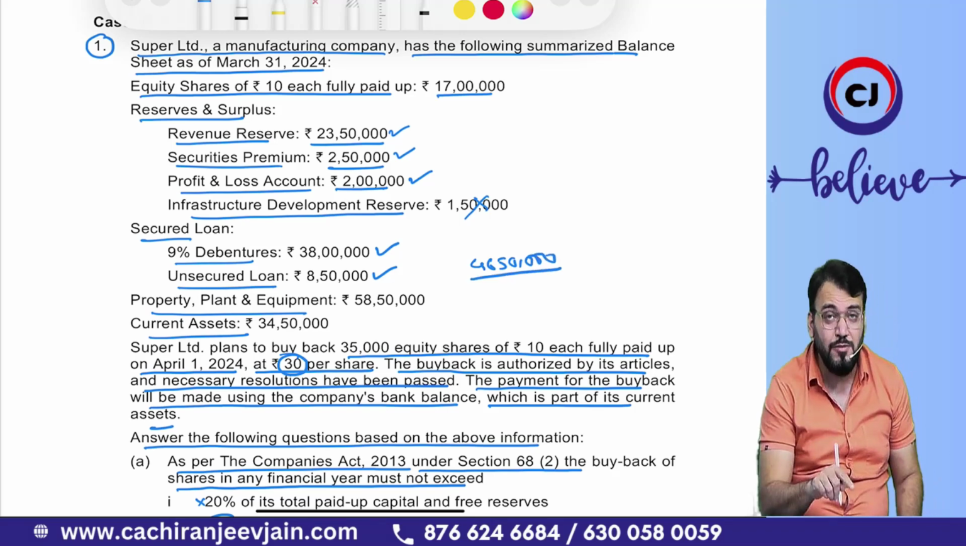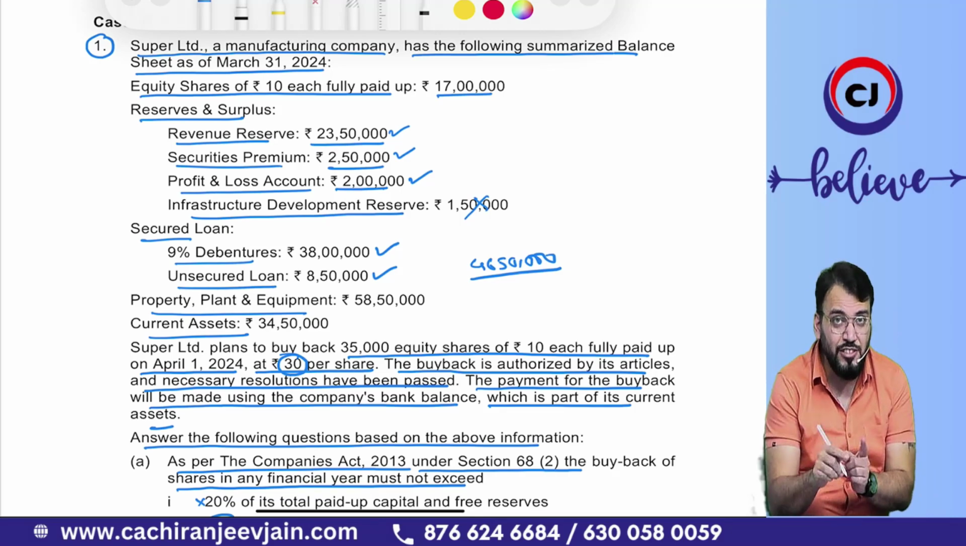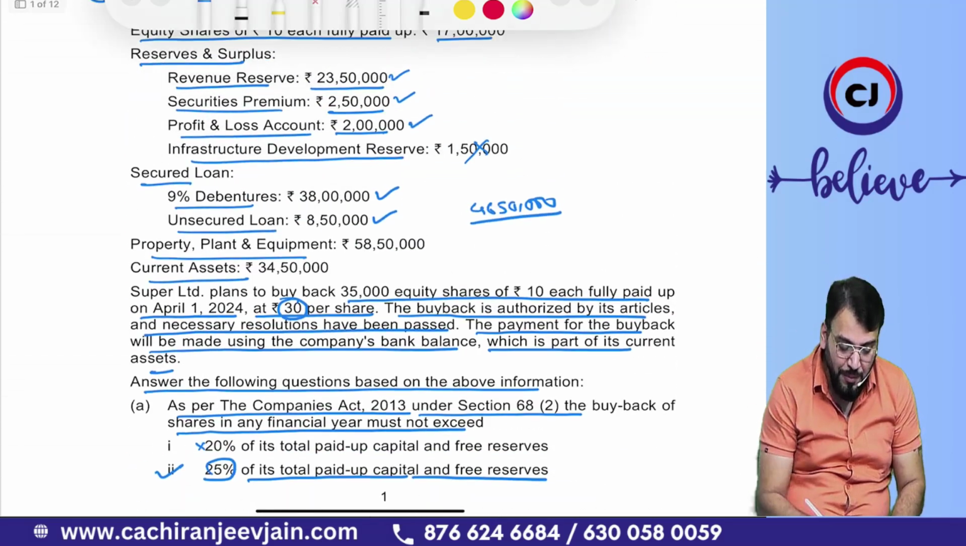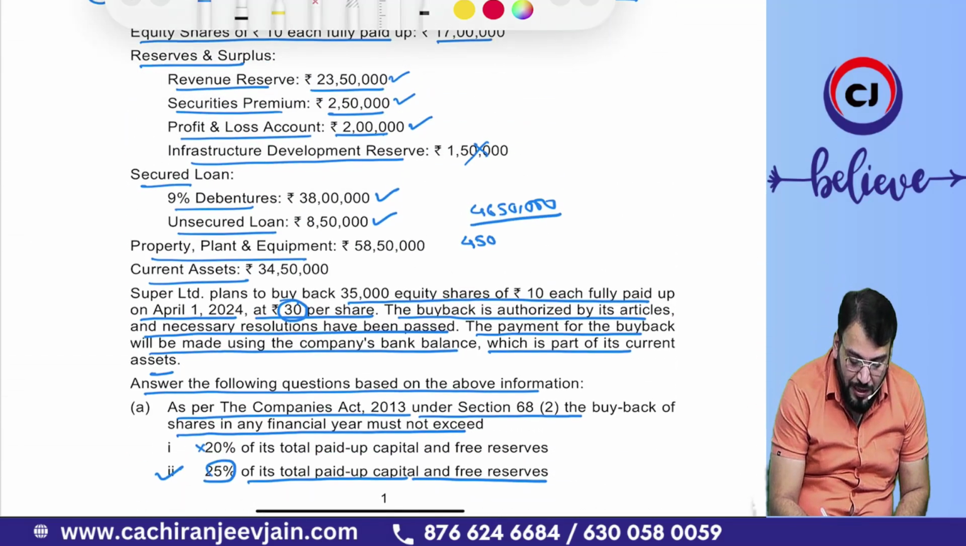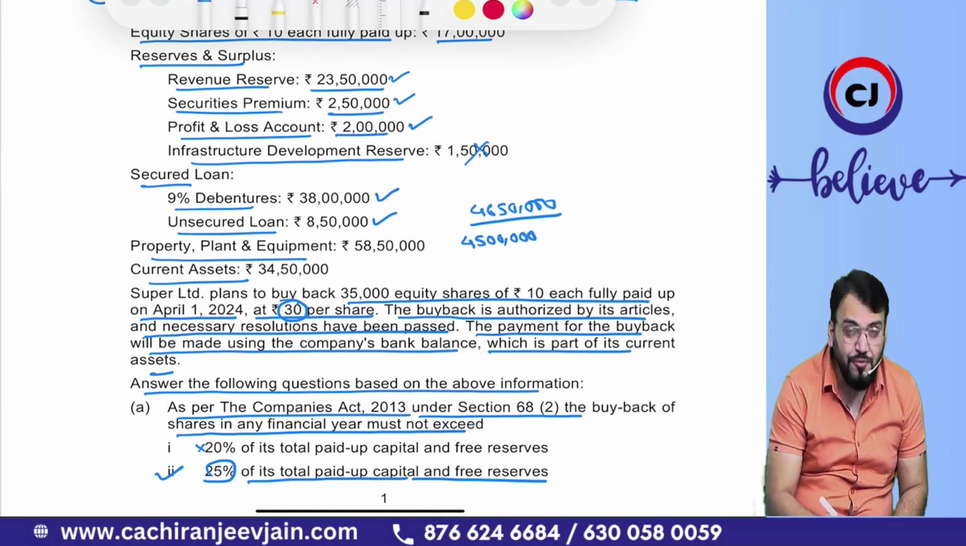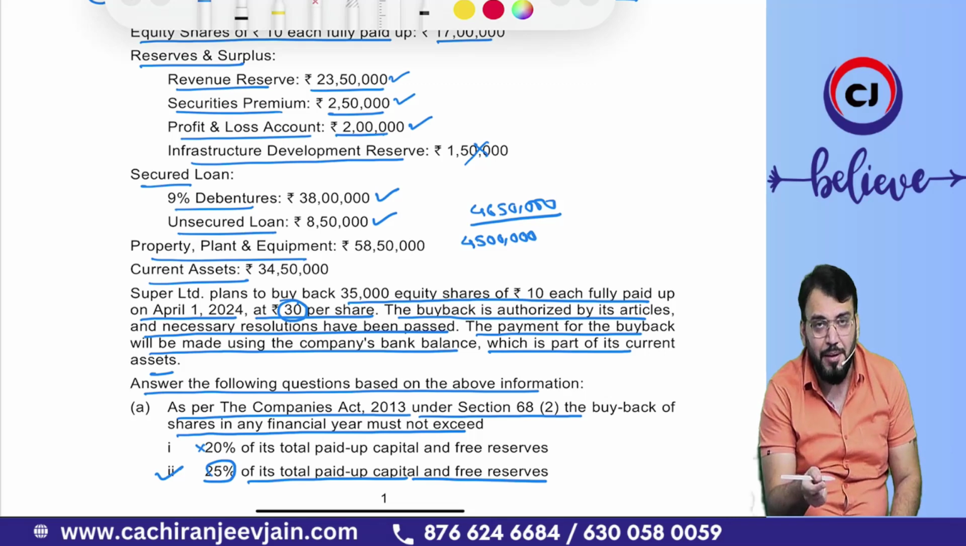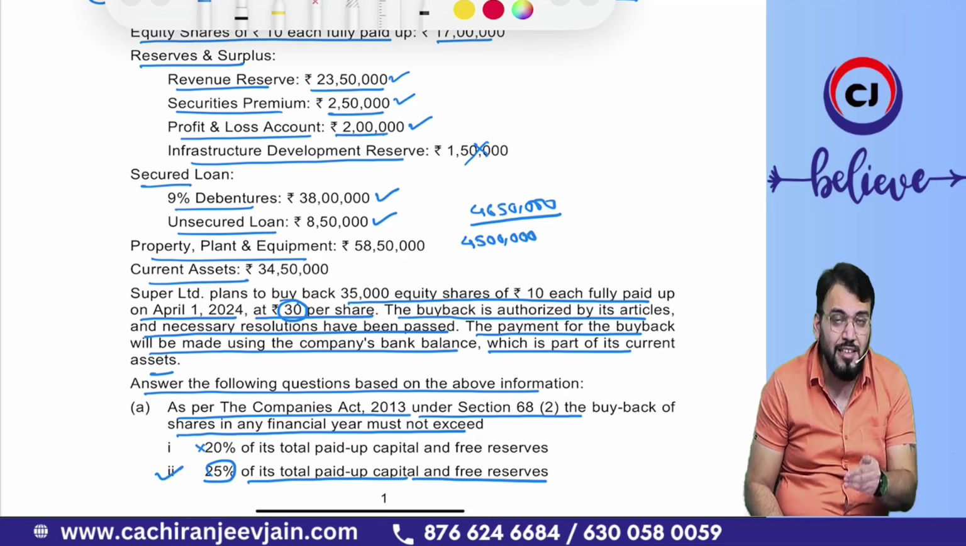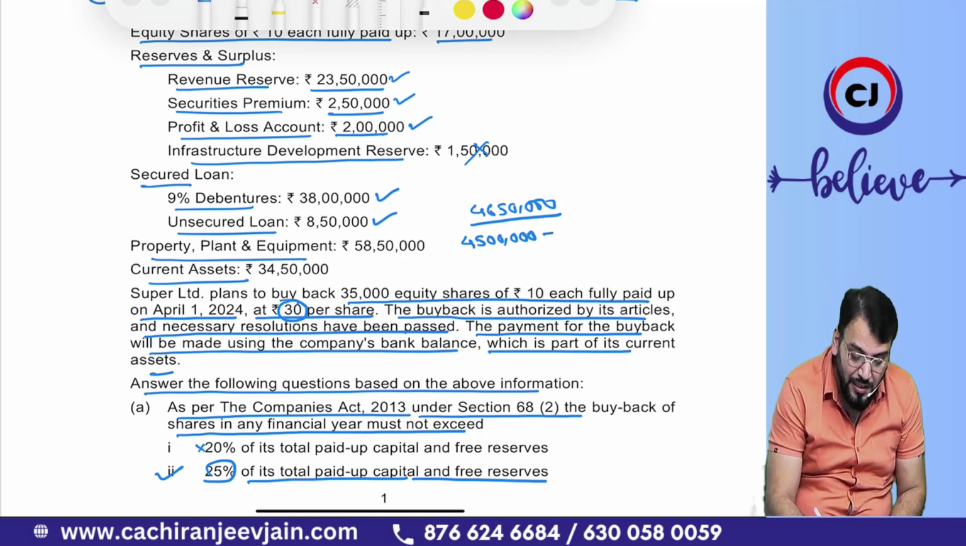And what was our equity? What was our shareholders' fund, including free reserves and securities premium, total paid up capital? We already calculated it. Last time it was 45 lakh. But we want the shareholders' fund after buyback. You know that after buyback, your equity share capital will be reduced by the buyback payment. So let us assume the number of shares to be bought back be X. So can you say 30x will be what? The number of shares which will be bought back.